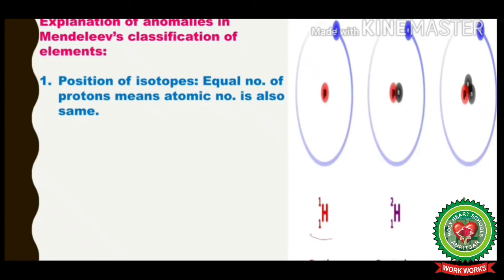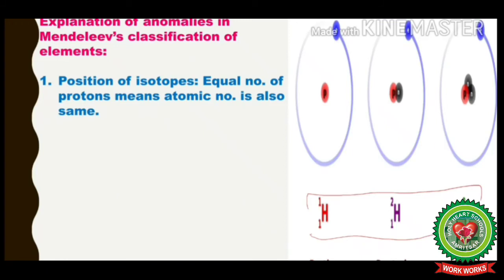Now these isotopes have similar atomic numbers but different mass numbers. According to modern periodic law, if the elements are arranged in order of their increasing atomic numbers, then they show a distinct periodicity and make a better fit in the periodic table.